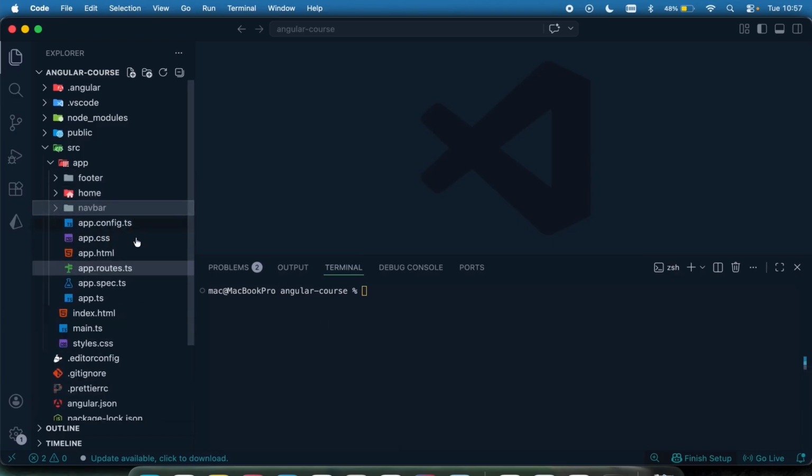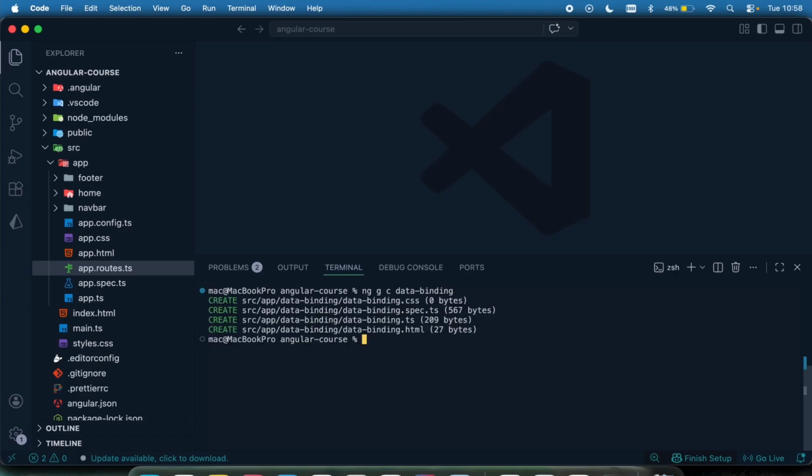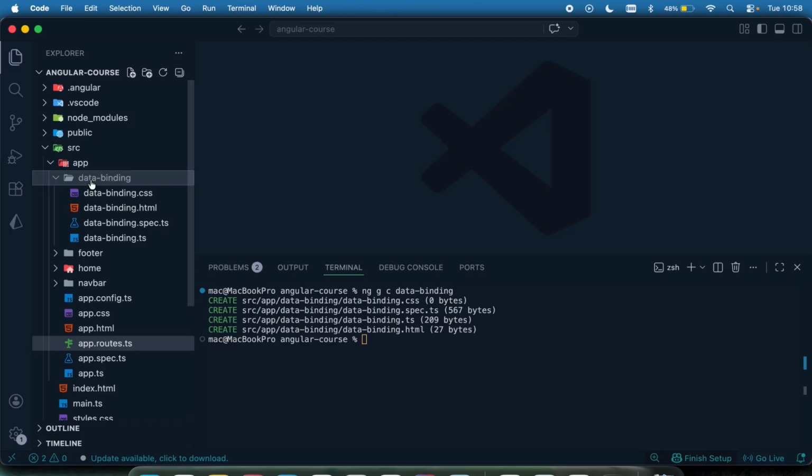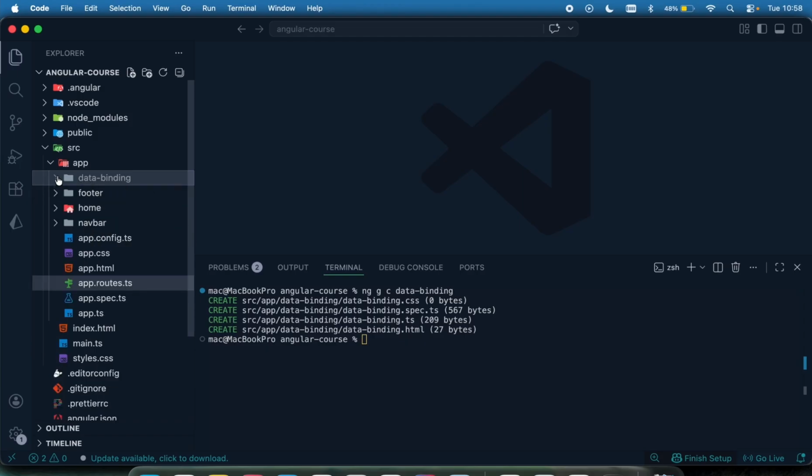So let's create 2 extra components or pages by using ng gc. I'm just going to call this data-binding. You can call it anything. You can call it services, contacts. It does not really matter. I'm going to create this component right here. And we can see right here a folder data-binding was created for me. This is a component. It's going to be acting as a page.